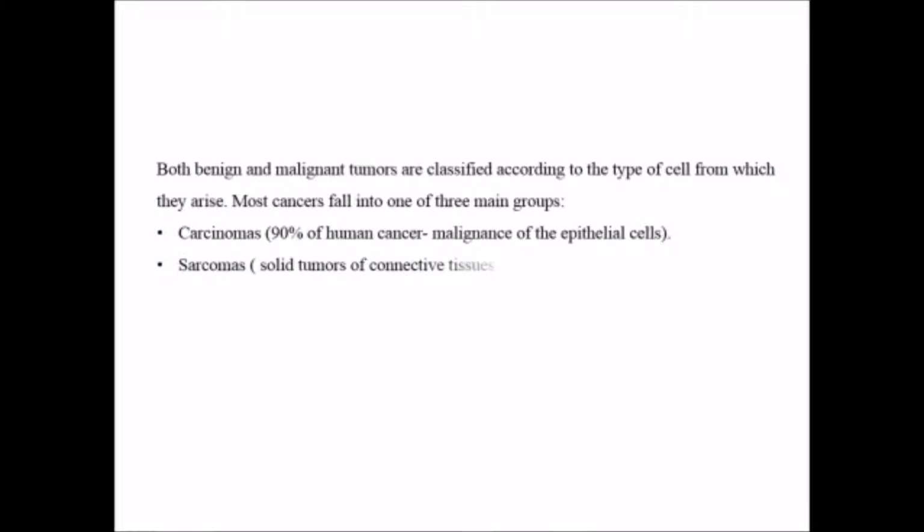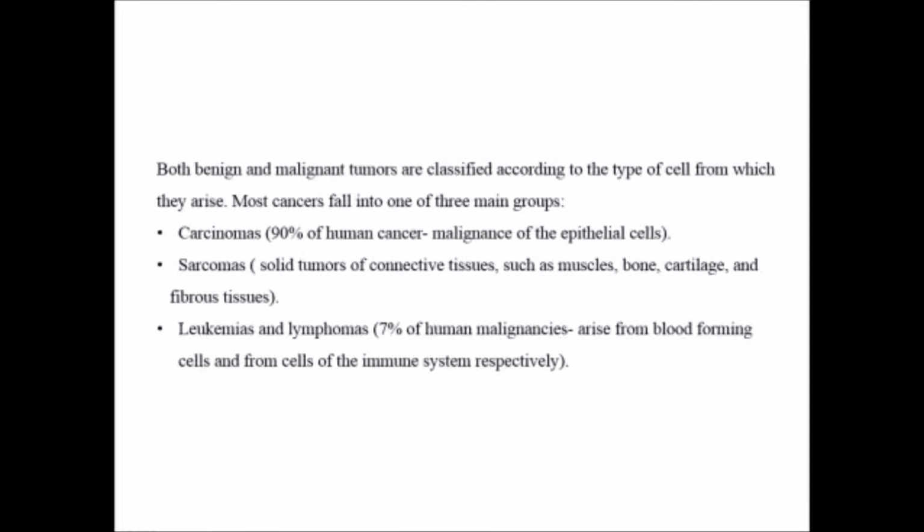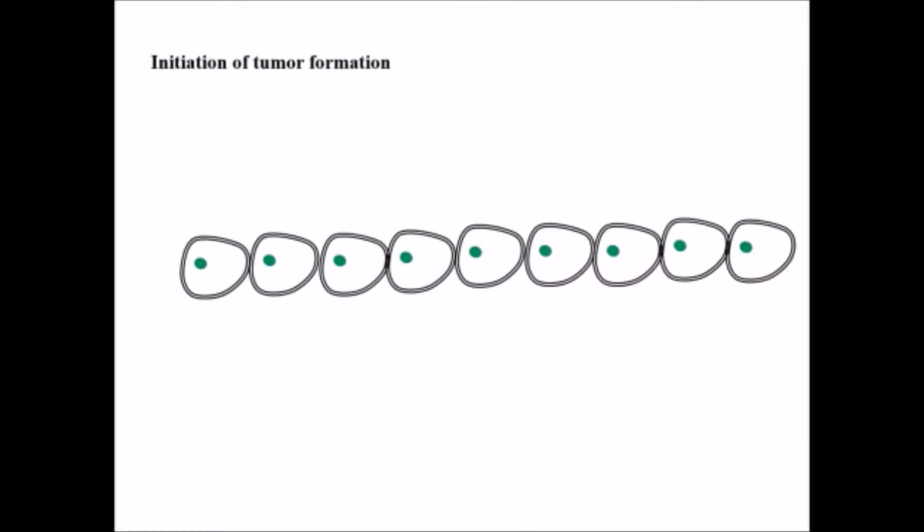Second type is sarcomas, which are solid tumors of connective tissues such as muscles, bone, cartilage, and fibrous tissues. Leukemias and lymphomas constitute 7% of human malignancies, and arise from the blood forming cells and from cells of the immune system respectively.